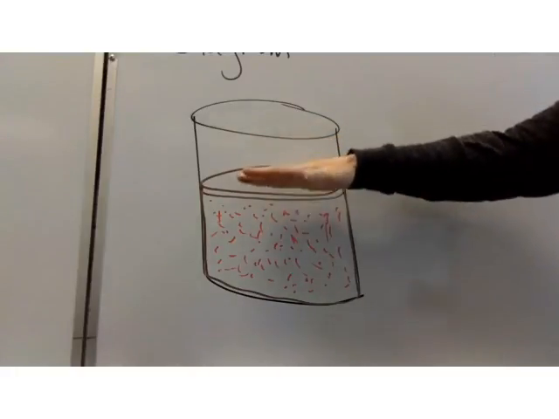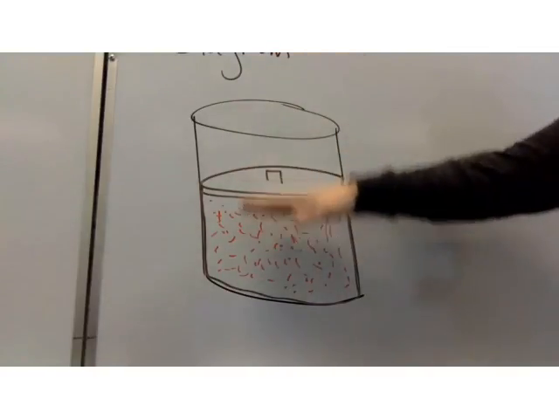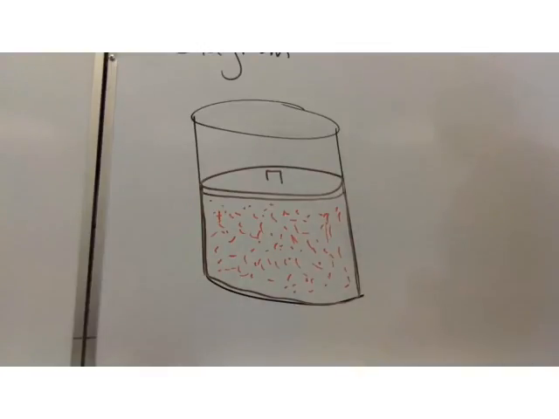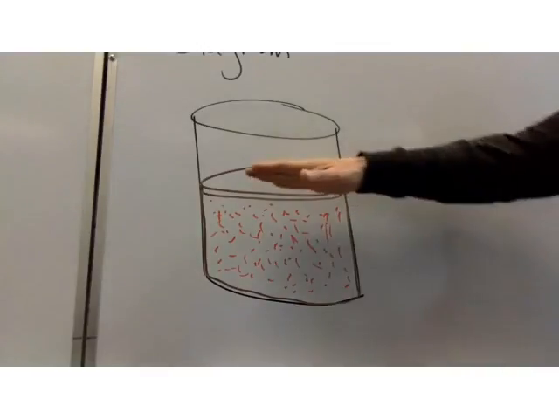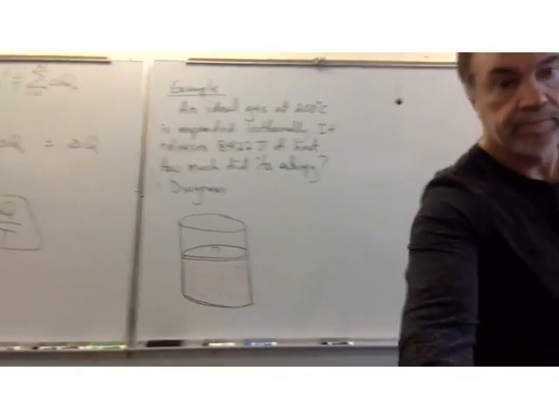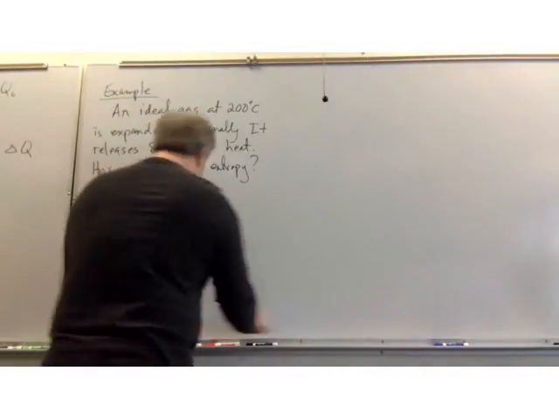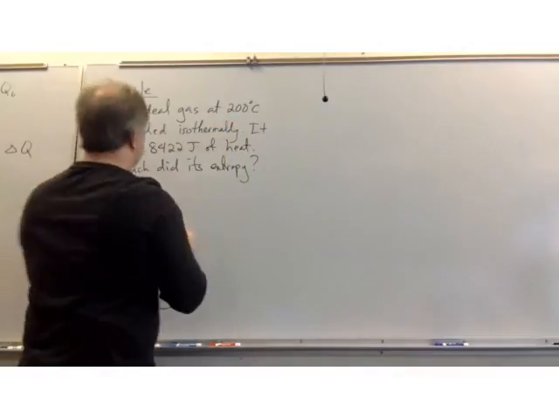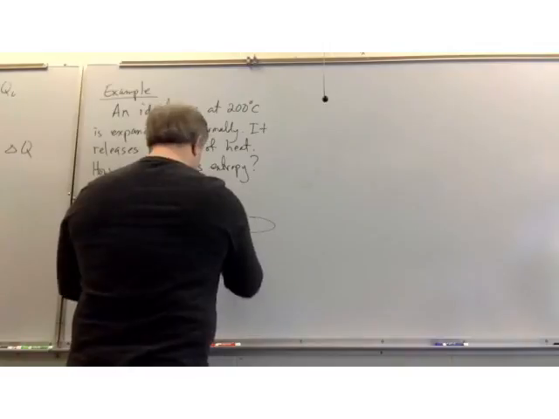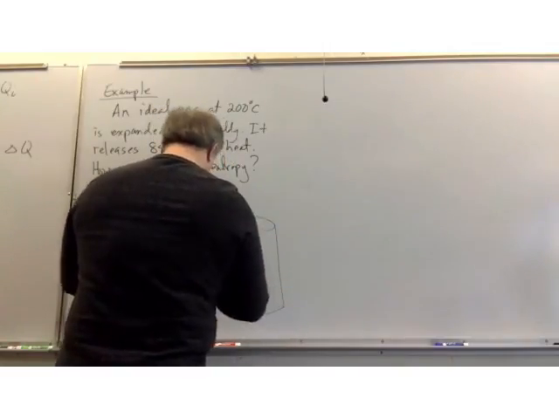And then there's a lid on this, and I imagine that I'm able to move this brown lid up and down, and we'll assume that I can move it without friction, so I don't have to worry about energy loss to friction. Okay. And so in my next drawing, this is our initial state, and then the problem says that the gas is going to expand, so I'm going to draw my same sort of surrounding can, which is just there to hold things in place.